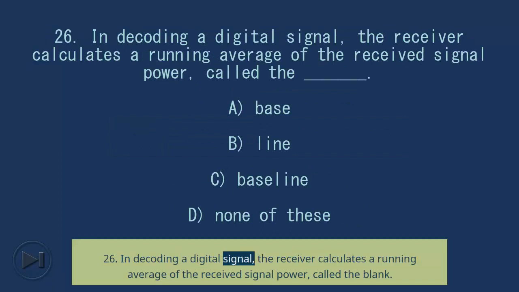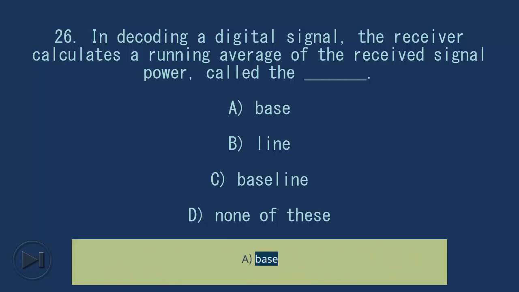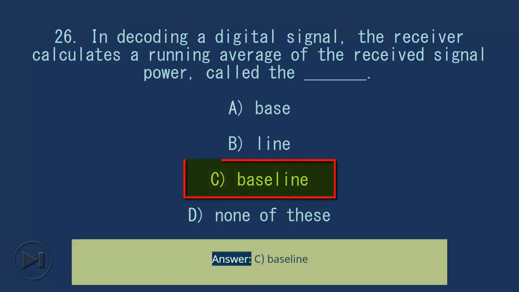26. In decoding a digital signal, the receiver calculates a running average of the received signal power, called the blank. A. Base. B. Line. C. Baseline. D. None of these. Answer: C. Baseline.